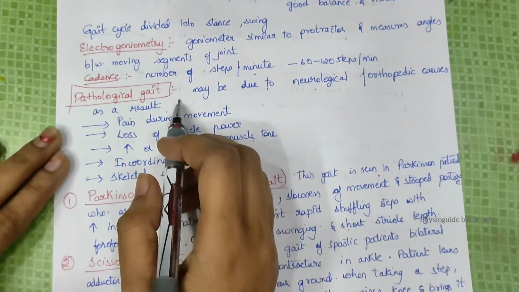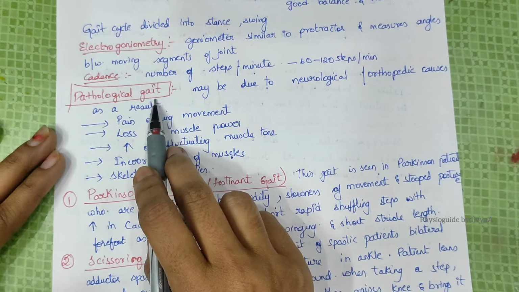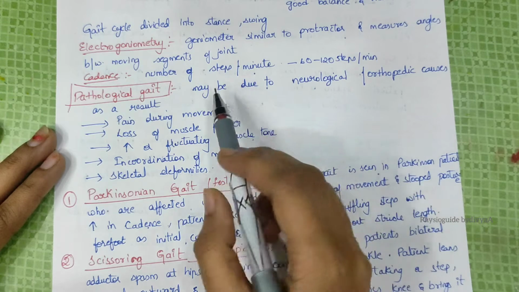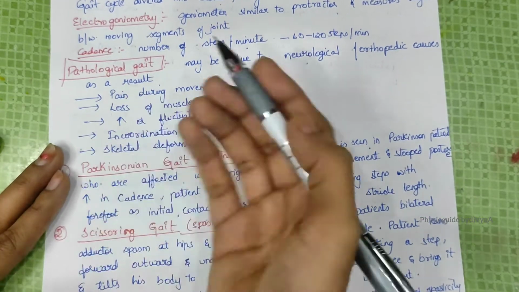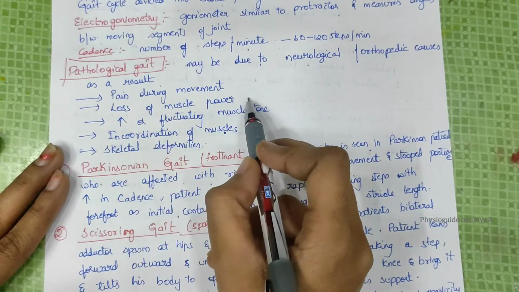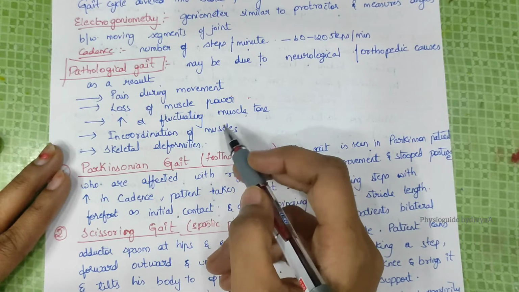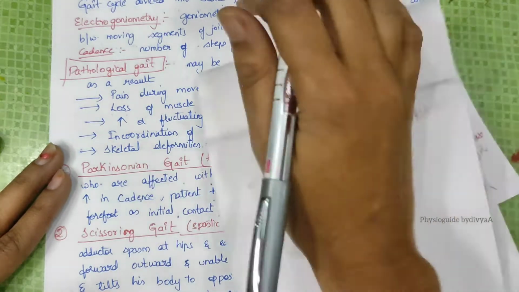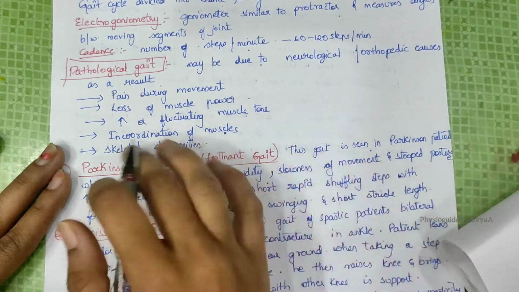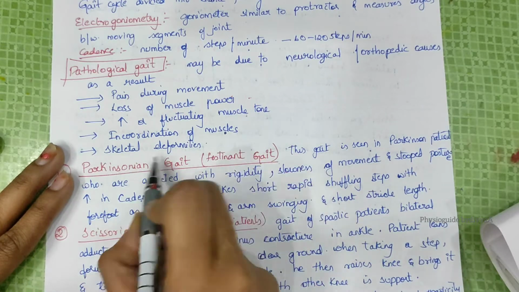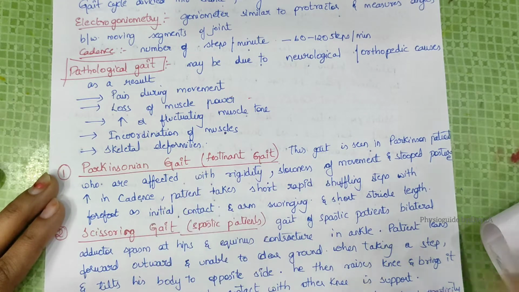And what are the pathological gaits? Pathological gaits means improper gaits, which may be due to neurological or orthopedic causes. As a result, there will be pain during movement, loss of muscle power, and fluctuation in muscle tone. Fluctuation means irregular rising or falling, like up and down. There is also incoordination of muscle and skeleton, and deformity, which means malformation.